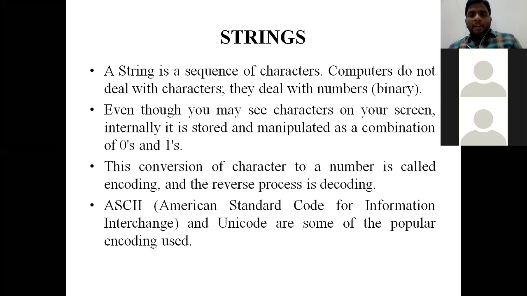See here, even though you may see the characters on your screen, internally it is stored and manipulated as a combination of zeros and ones. When we write Python programming language, that language will be in English only. That means it is understandable to the user itself. But one thing to remember is it will not be understandable to the system. For that sake, the system converts the high-level language into low-level language, which is zeros and ones. Okay. The conversion of character to a number is called encoding, and the reverse process is called decoding.